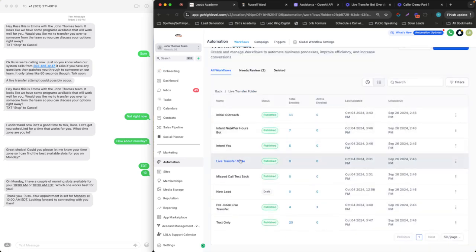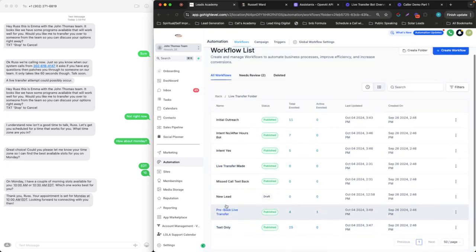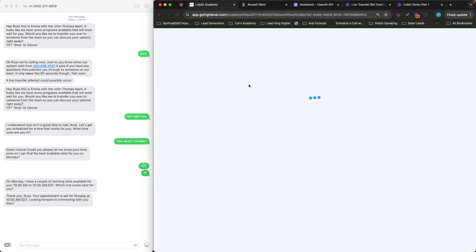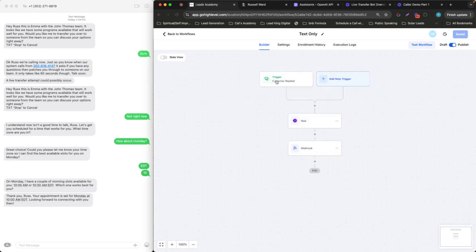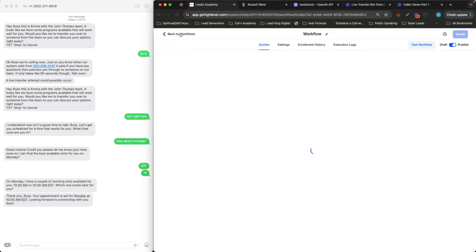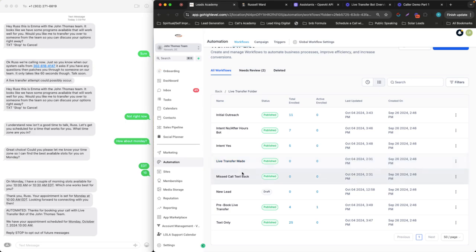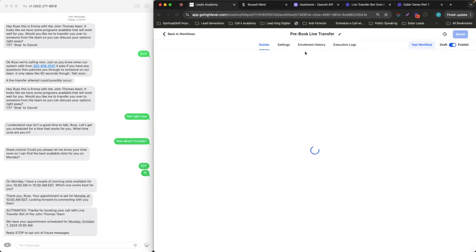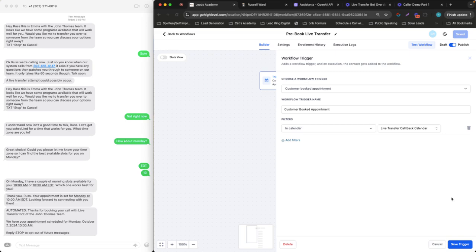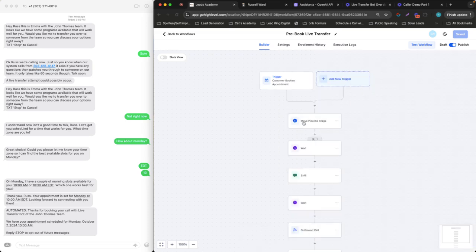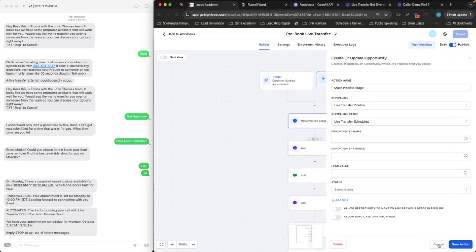This one is called "text only," right? So what happened here is in text only, because I said no, it just put me through here, and then it sent the webhook out so it would talk to me over SMS, right? And then, because I booked an appointment with it, what happened over here was pre-book live transfer. You're going to see it was booked on the live transfer callback calendar, and this is just an internal thing for watching it.